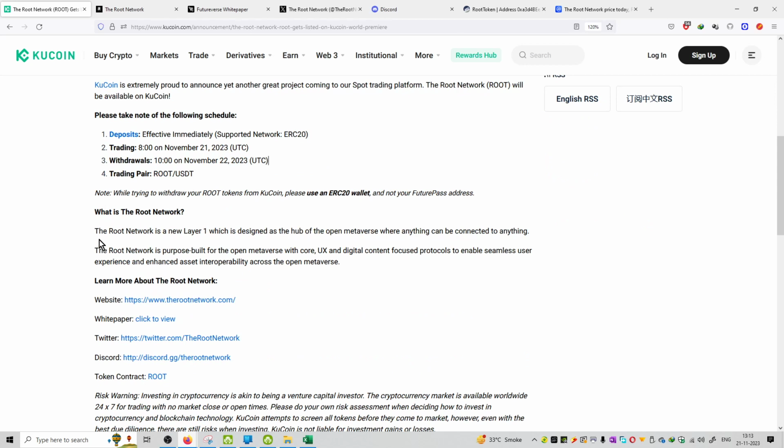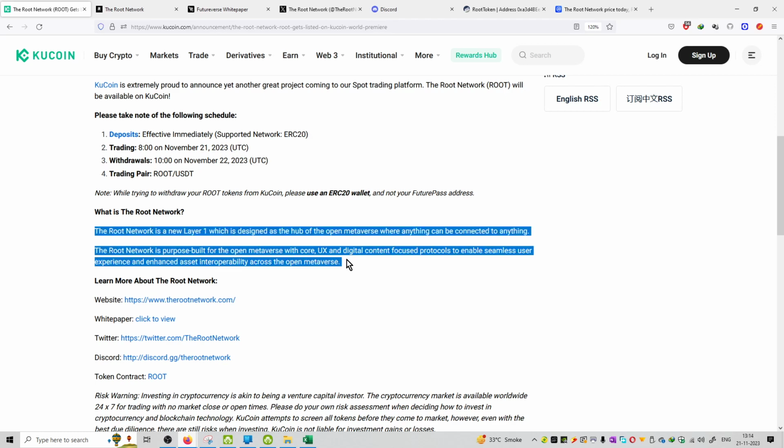ठीक है. So this is a layer 1 protocol which is designed as a hub of the open metaverse where anything can be connected to anything. The Root Network is purpose built for the open metaverse with core UX and digital content focused protocols to enable seamless user experience and enhance asset interoperability across the open metaverse. So this is all about the Root Network introduction part of it.